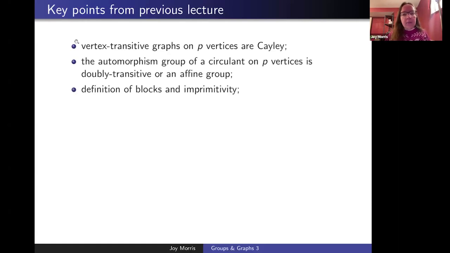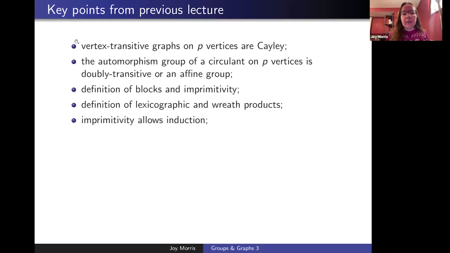I defined blocks and imprimitivity, and I also defined lexicographic and Cartesian products. I talked about how imprimitivity allows us to use induction as an argument.